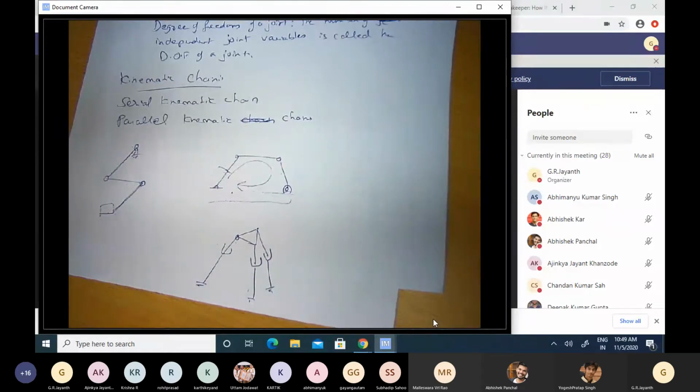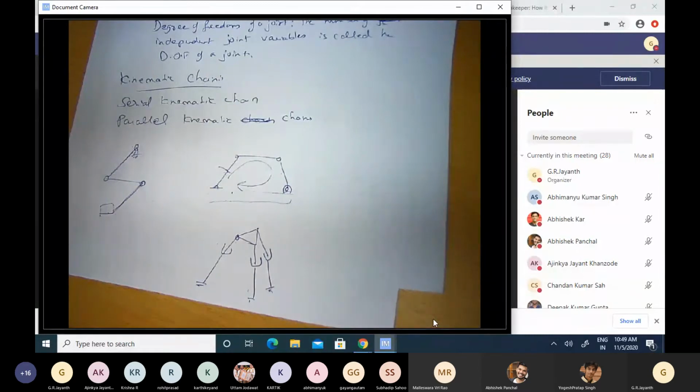So although from the point of view of achieving the desired pose for the end effector, either of them can potentially do the job, often one prefers one over another for other reasons, for reasons of rigidity, for reasons of precision in positioning, etc.